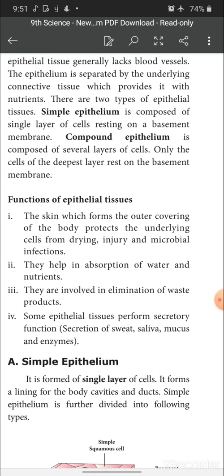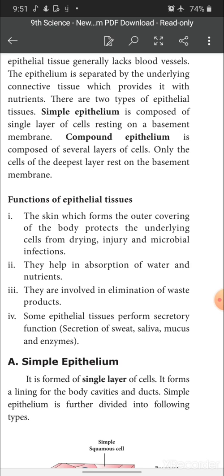Since it covers the outer surface, it protects the cells present beneath the skin from drying, injury and microbial infection.